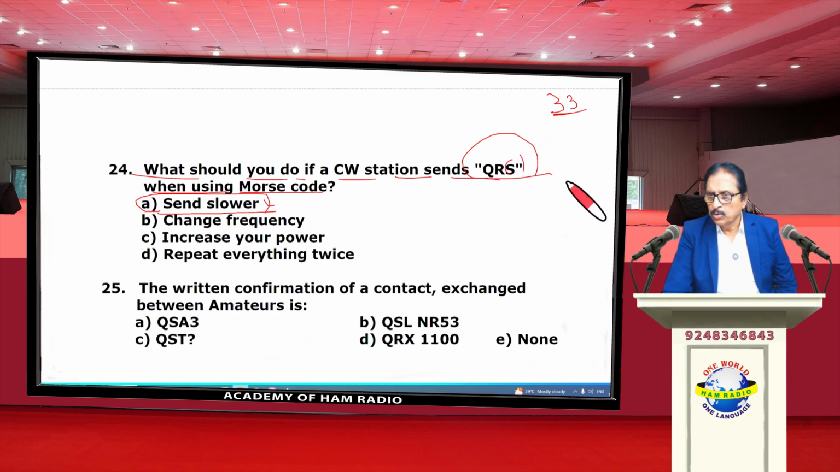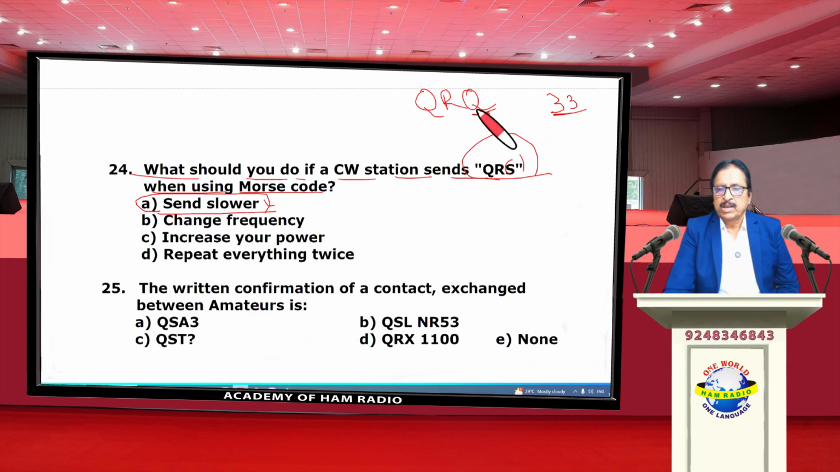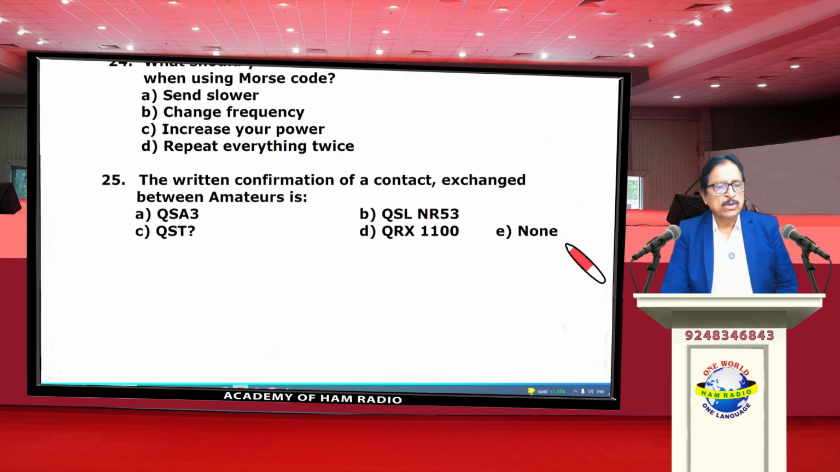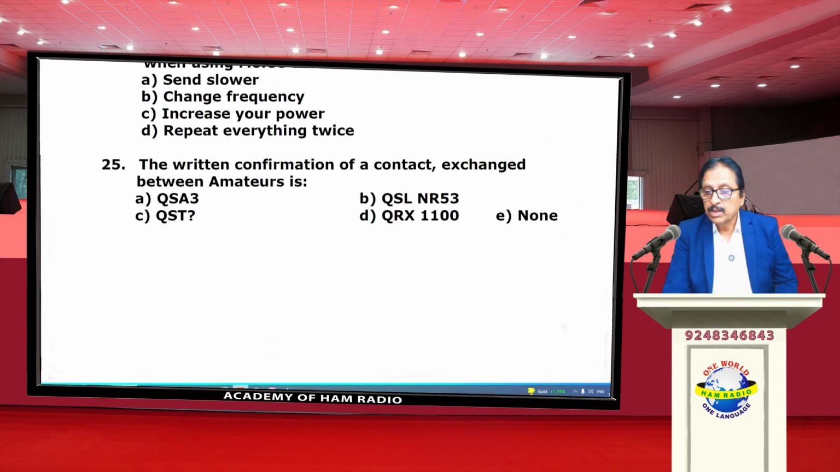QRS, S means slow. In a similar manner, you can also remember QRQ, that is send faster, quicker. Q means quick, S means slow. Like this, you can remember these things. These are small tips, but each and every code you cannot remember like this. So next question is the last question.